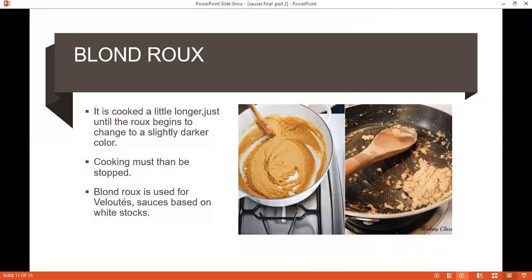Otherwise, it will overcook and the flour and fat mixture, which is known as roux, becomes darker. Blonde roux is used for veloutés, sauces based on white stock. These sauces will have a pale ivory color because of the roux. This is how it looks, as we can see clearly in the picture.